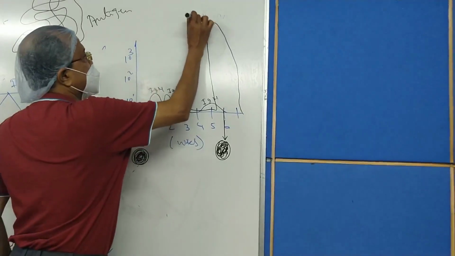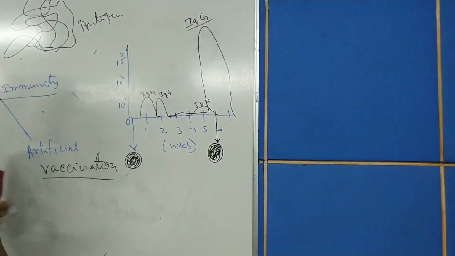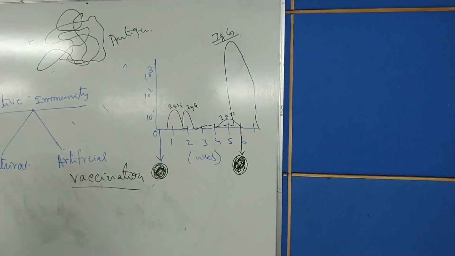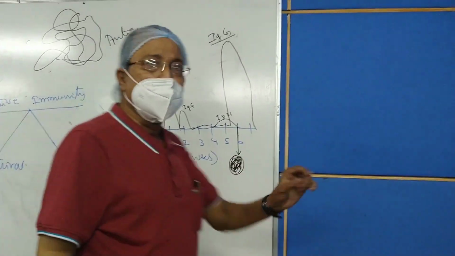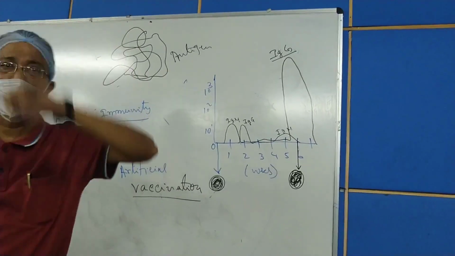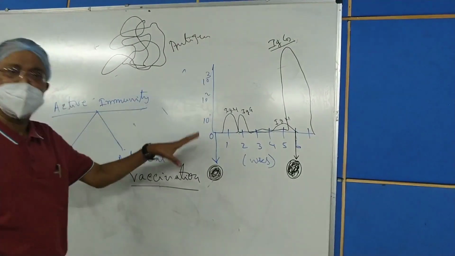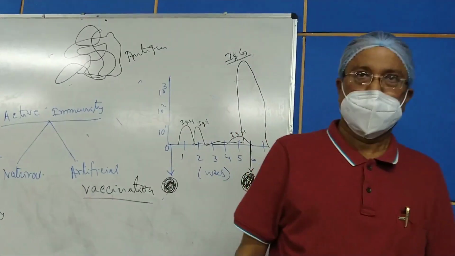This is IgG, the most powerful immunoglobulin which will fight the coronavirus. After 6 weeks, if it is given, within 1 to 2 days there will be a sharp rise of antibody titer, and it may go up to 10 to the power 3, 10 to the power 4, 10 to the power 5, the arbitrary units of antibody concentration given along the ordinate.